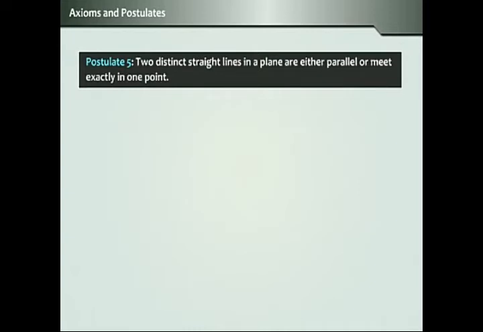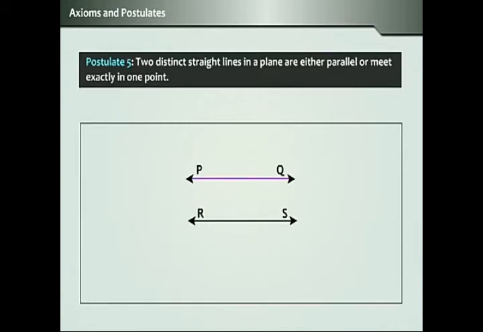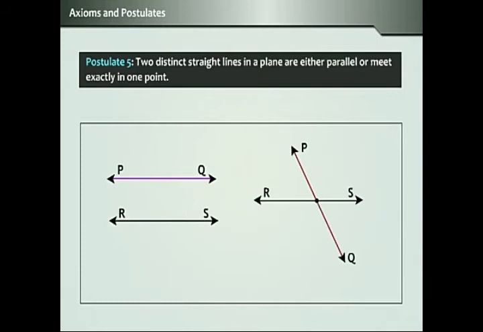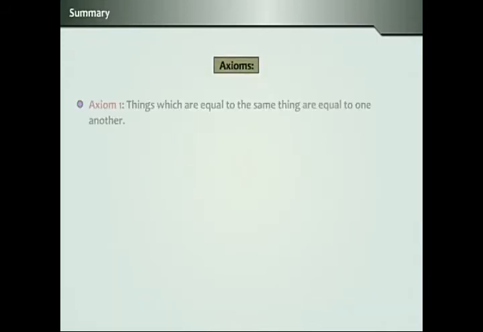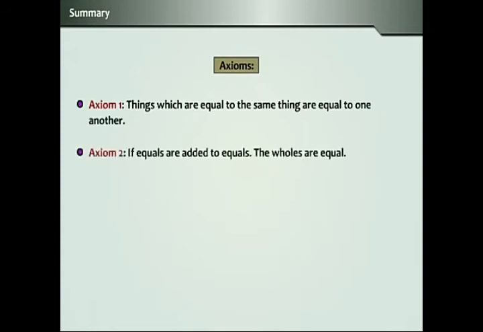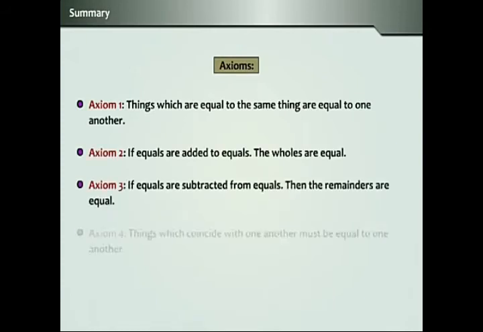The postulate 5 is the famous Euclid's parallel postulate. What it asserts is that two distinct straight lines in a plane are either parallel or meet exactly in one point. Let us revise all that we have learnt in this module: axioms, postulates and theorems.